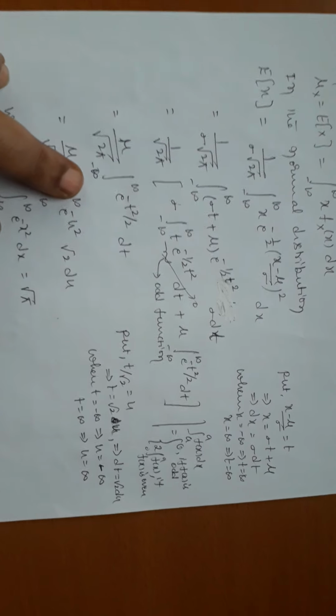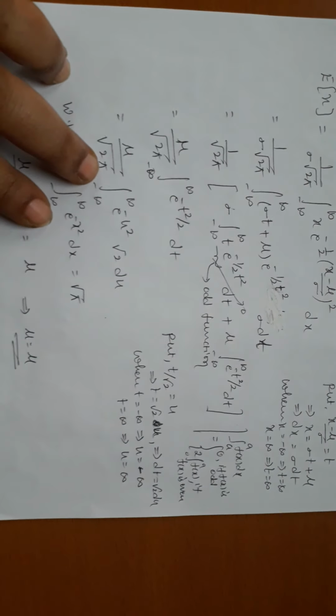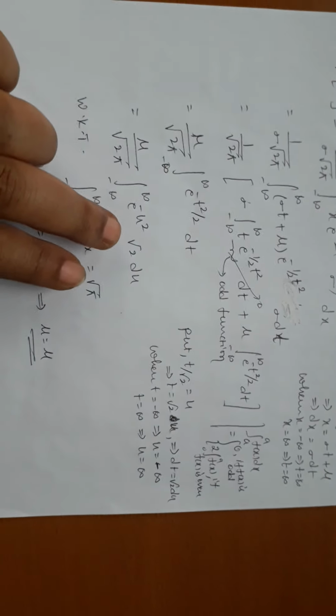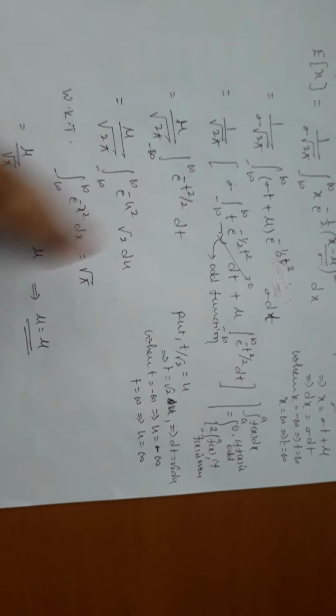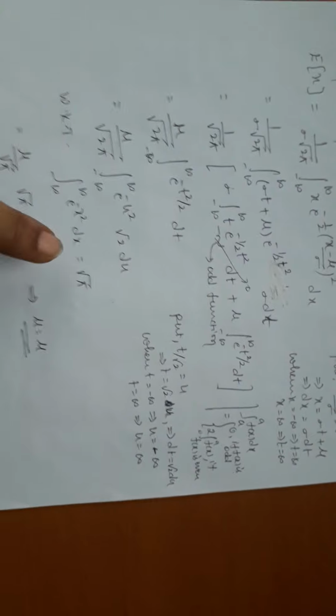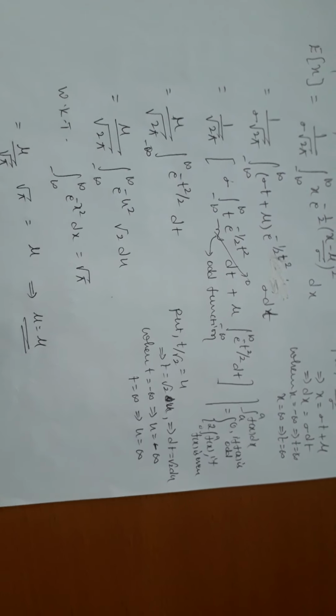If you substitute here, minus infinity to plus infinity, we get e power of minus u square, root 2 into du. Root 2 cancels. But already I told you this is a standard result, that value is root pi. Substitute, simplify, we get mu.